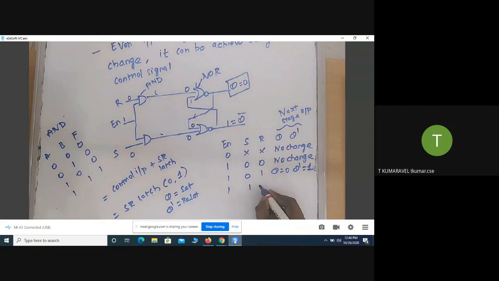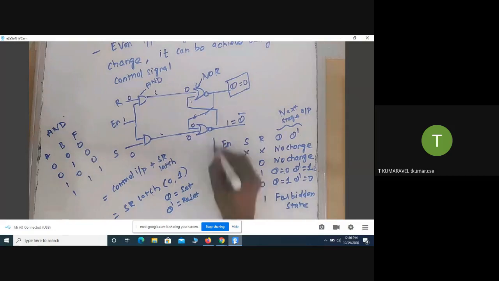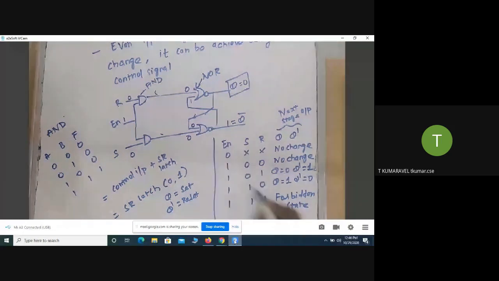Next input combination is 1, 0. What is the behavior of the SR latch? Whenever S equals 1, Q equals 1 and Q bar equals 0. This is otherwise called the set state. The next input combination is 1, 1. That state we call the forbidden state. This is the behavior of the SR latch using NOR with the control input.